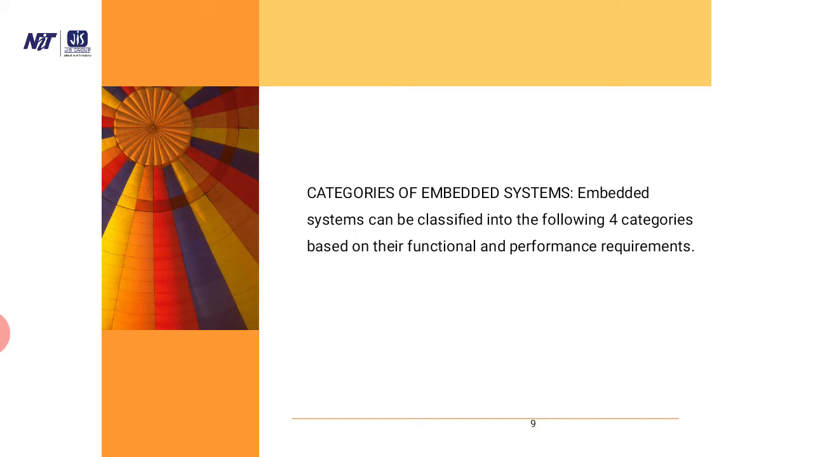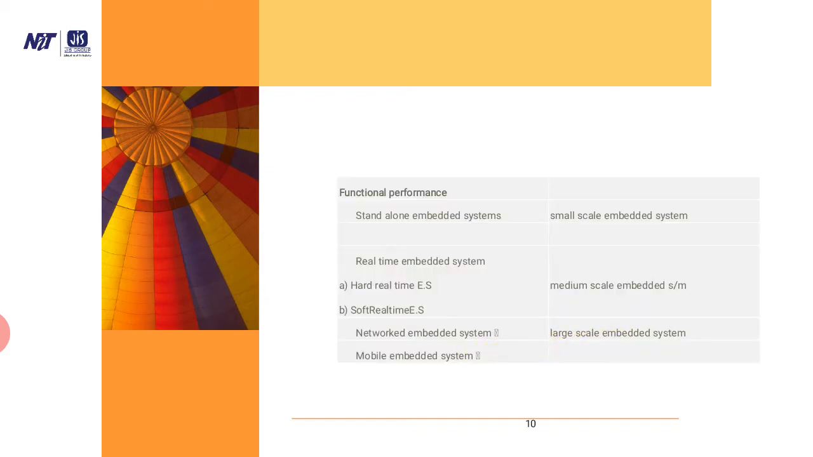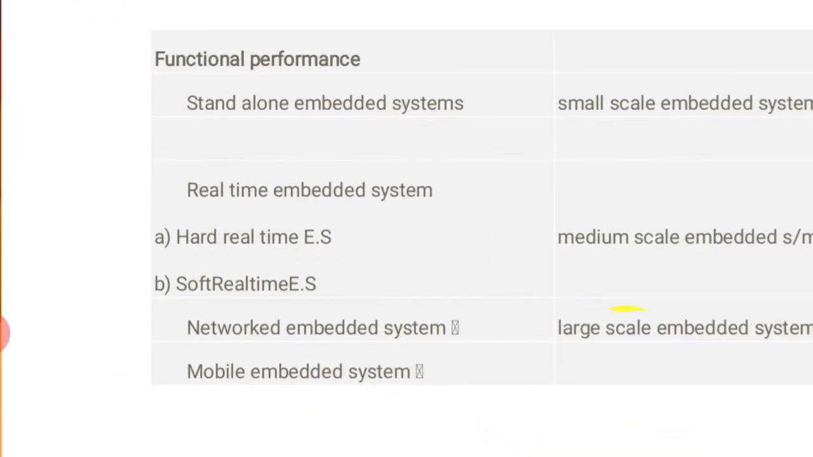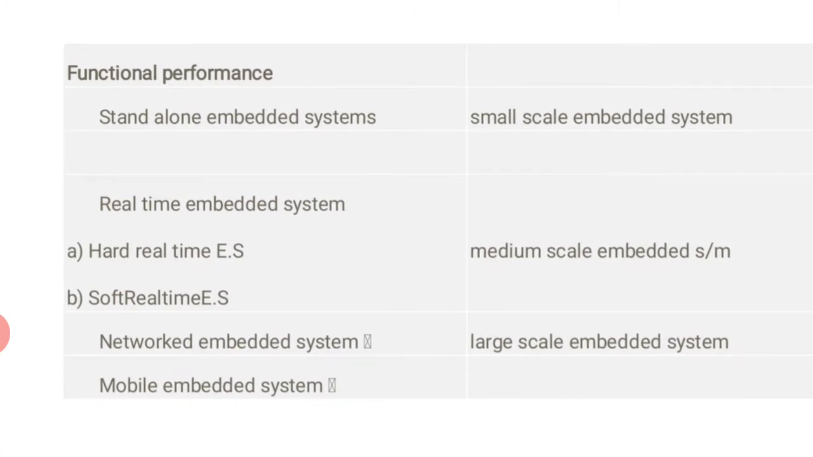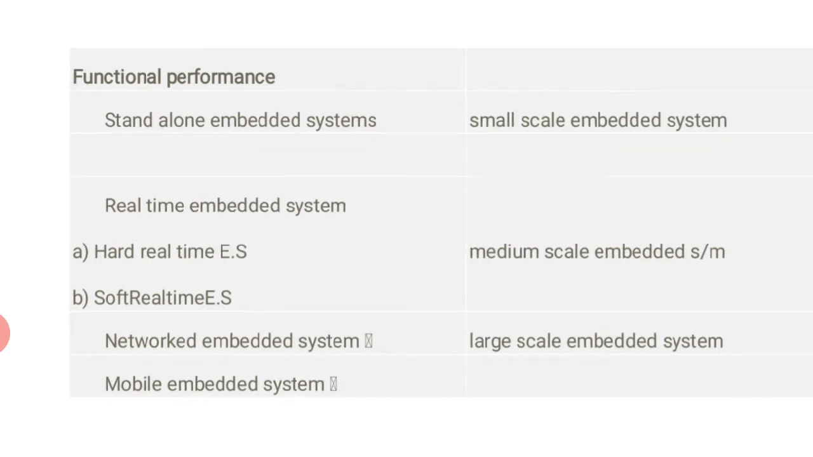Categories of embedded systems. Embedded systems can be classified into 4 groups based on their functional and performance requirements. Standalone embedded system, small scale embedded system; real-time embedded system, which can be hard real-time and soft real-time, and medium scale embedded system; network embedded system, large scale embedded system; mobile embedded system also.